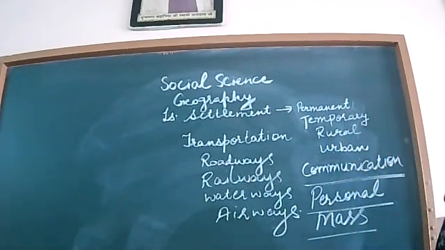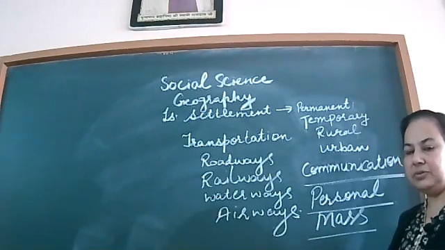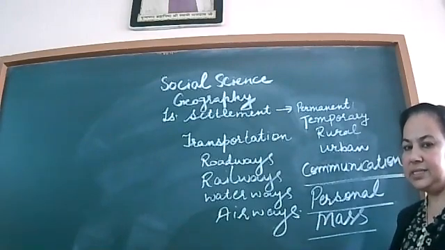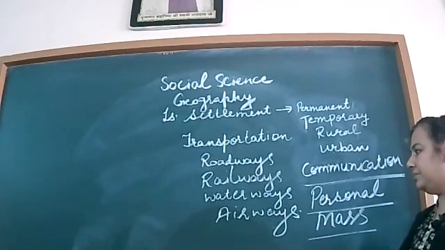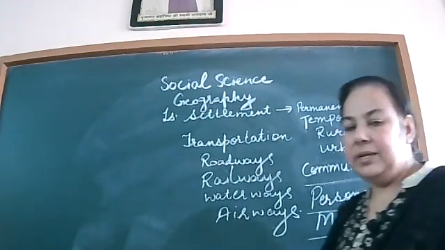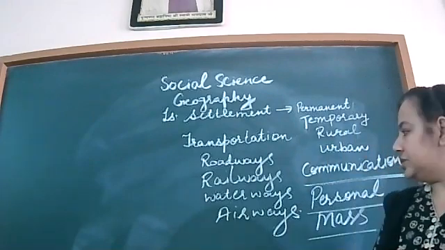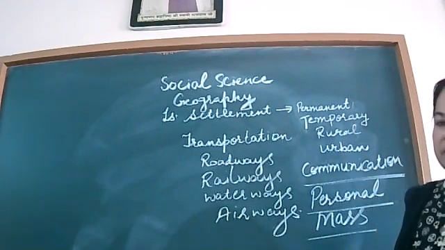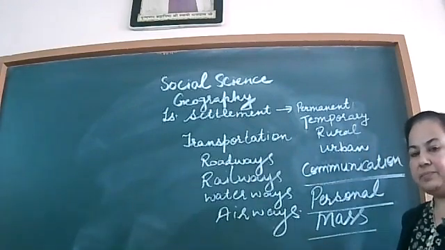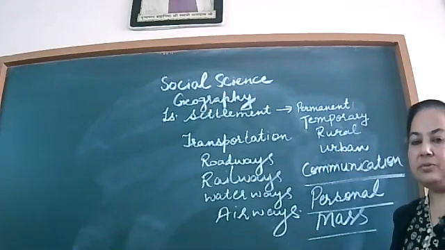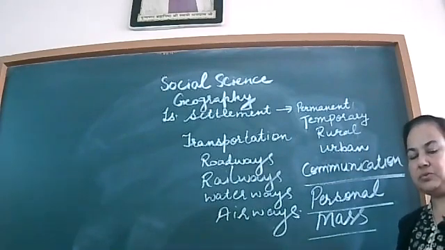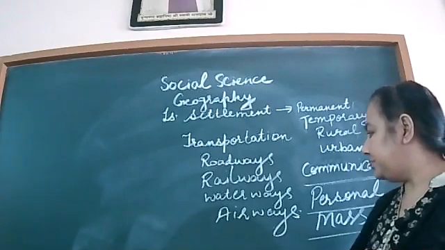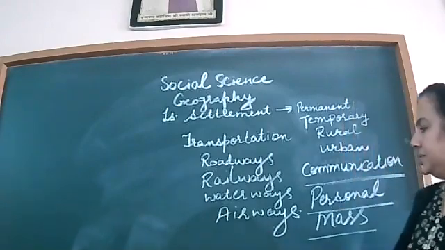Next is waterways. It is the cheapest and slowest means of transport. It is useful to carry heavy goods over long distances, sometimes to other countries also. It is of two types: inland waterways and sea routes. Inland waterways are useful to carry goods and people within the country, and sea routes are used to carry people and goods to other countries.